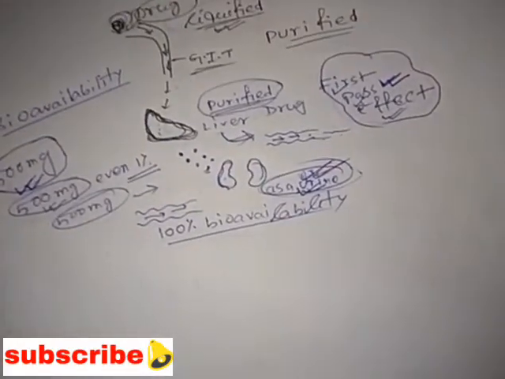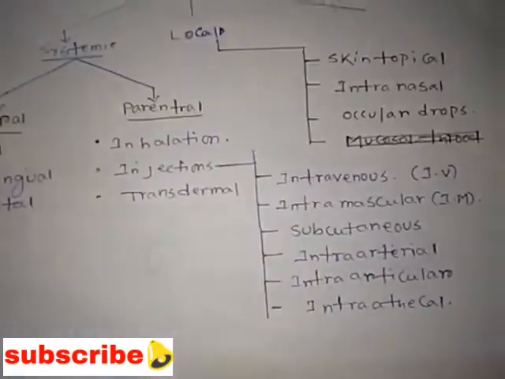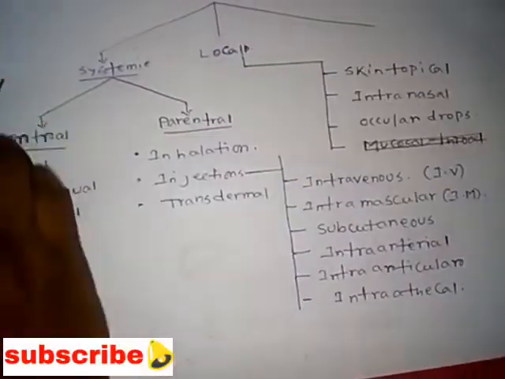So next we'll see the classifications. As I told, today our topic is the classification of the routes of drug administration, the different routes.